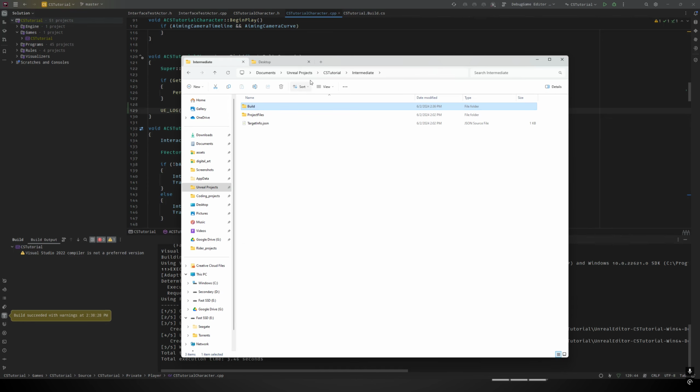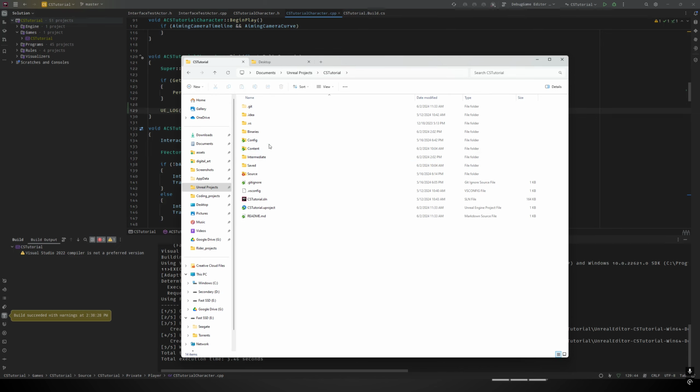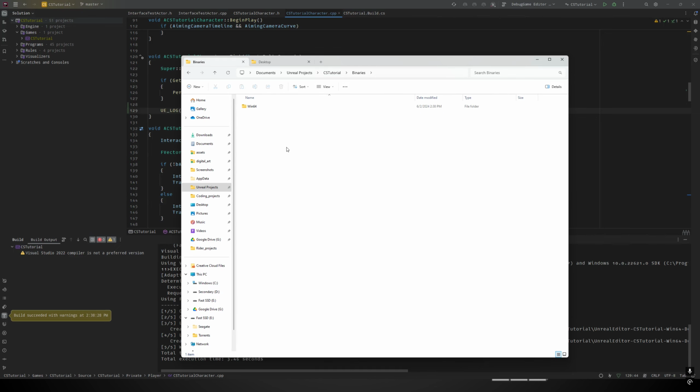Now, if we go back to the project root level and we look into the binaries directory, all the information I've covered thus far has pertained to the build process in a generic way, as if you were building just a normal executable. Unreal does do things a little bit differently. We don't have an executable here because when we're developing, when we launch our game, we're not actually launching our game as a standalone project. We're launching the Unreal Editor and it's loading the data from our game.